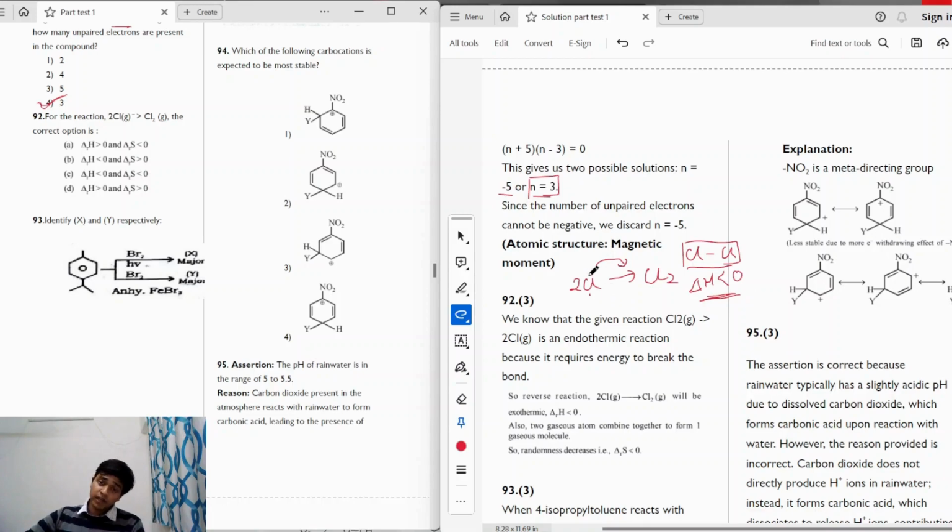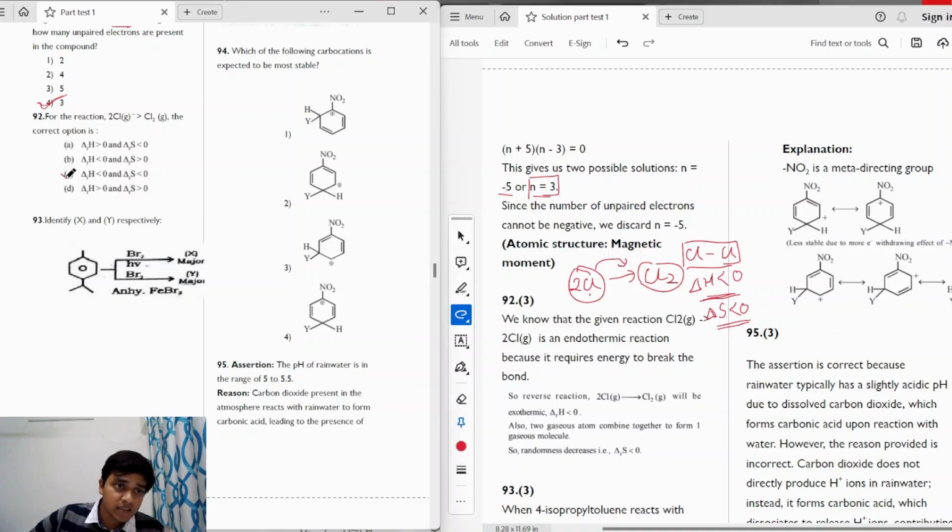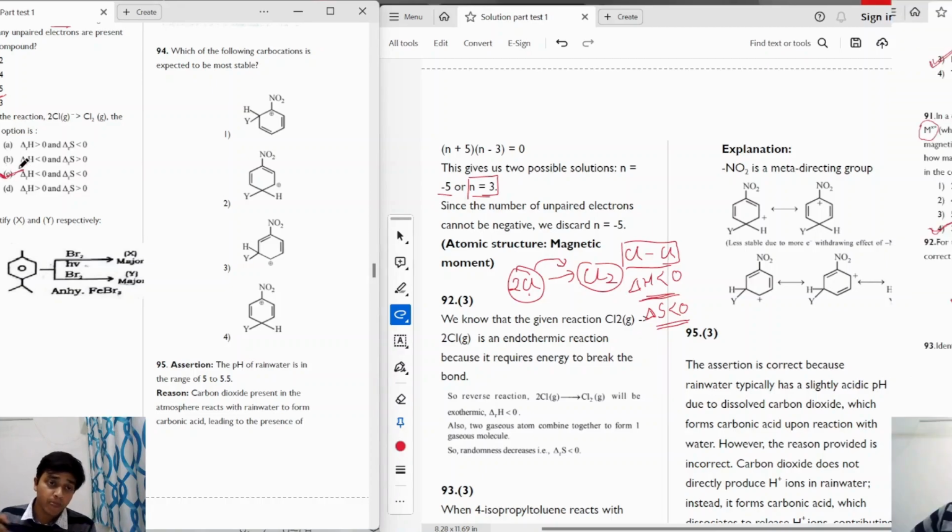And what is happening here, we have two different atoms, and they are being converted into one entity. When that happens, the entropy is decreasing because the randomness is decreasing as two atoms are combining to form one. So the change in entropy will also be negative in this case. So both enthalpy and entropy are negative, so the correct answer is option 3.